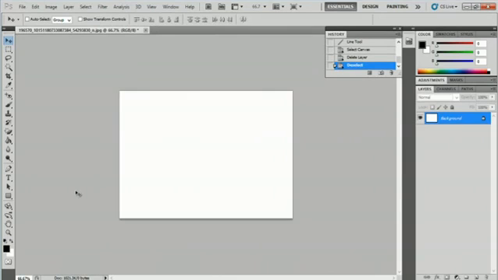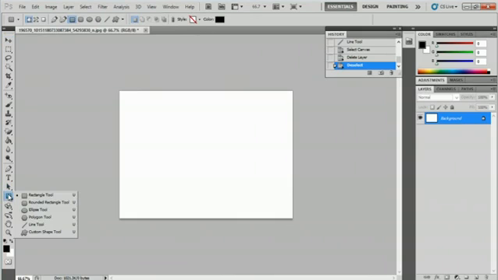In order to do that, we're going to go to the left toolbar and go to this square here. Click and hold, and go down to Line Tool. Alternately, you can hit the letter U 5 times to bring up the line tool.